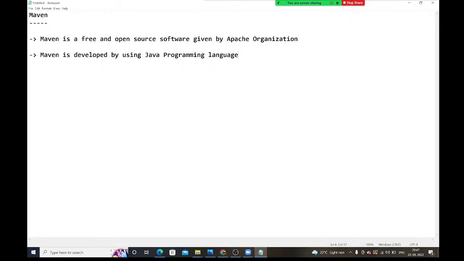So by using this Maven, what are we doing here, guys? We are automating the build process for Java projects.